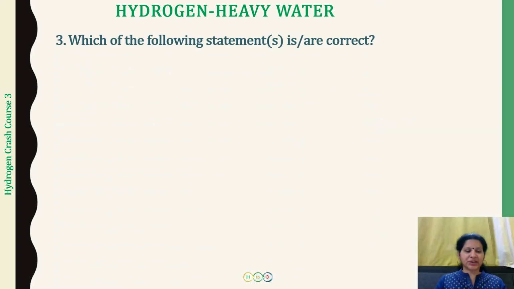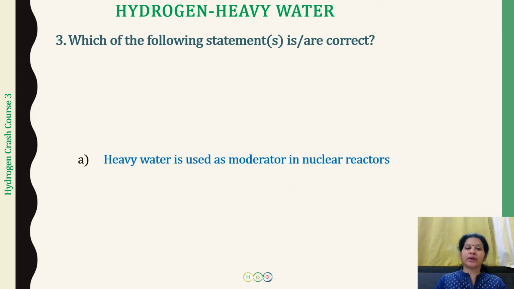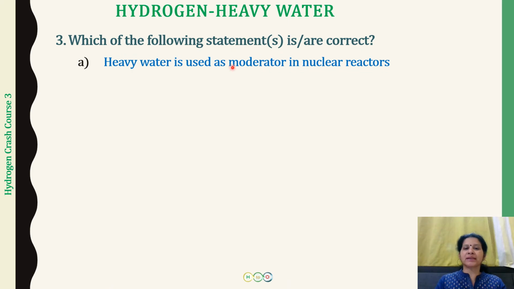The next question is, which of the following statements are correct? This is going to be a multi-correct question. The first choice is: heavy water is used as a moderator in nuclear reactors. Let us do this along with the statement only. When heavy water is used to decrease or suppress the speed of the neutrons in a nuclear reactor, it is termed a moderator in the nuclear reactor. Okay, so this is going to be a correct statement.